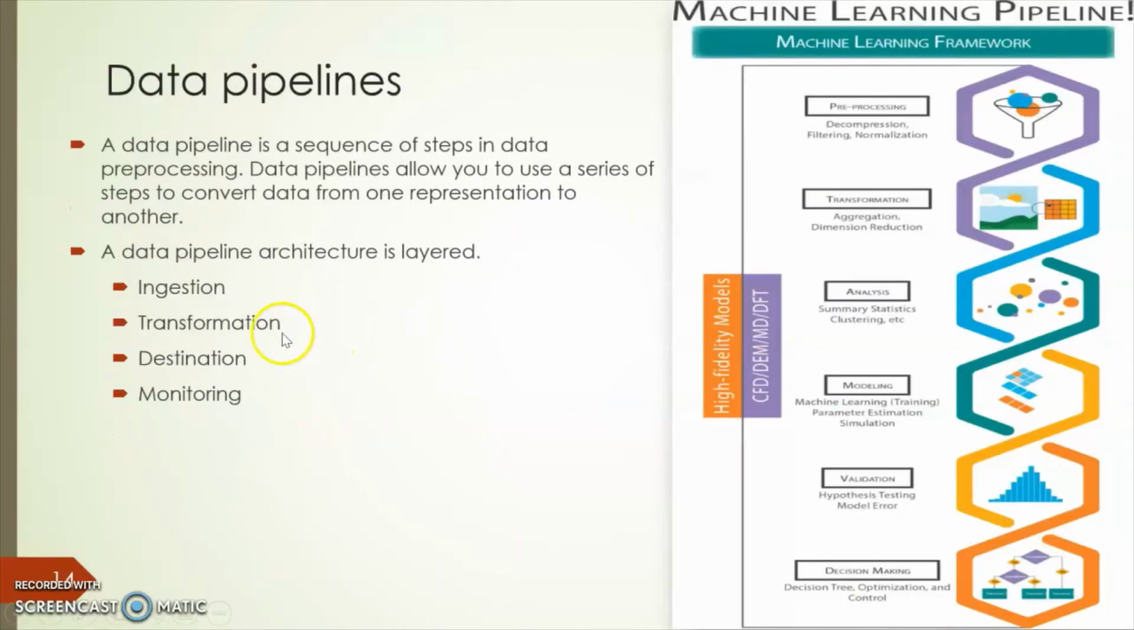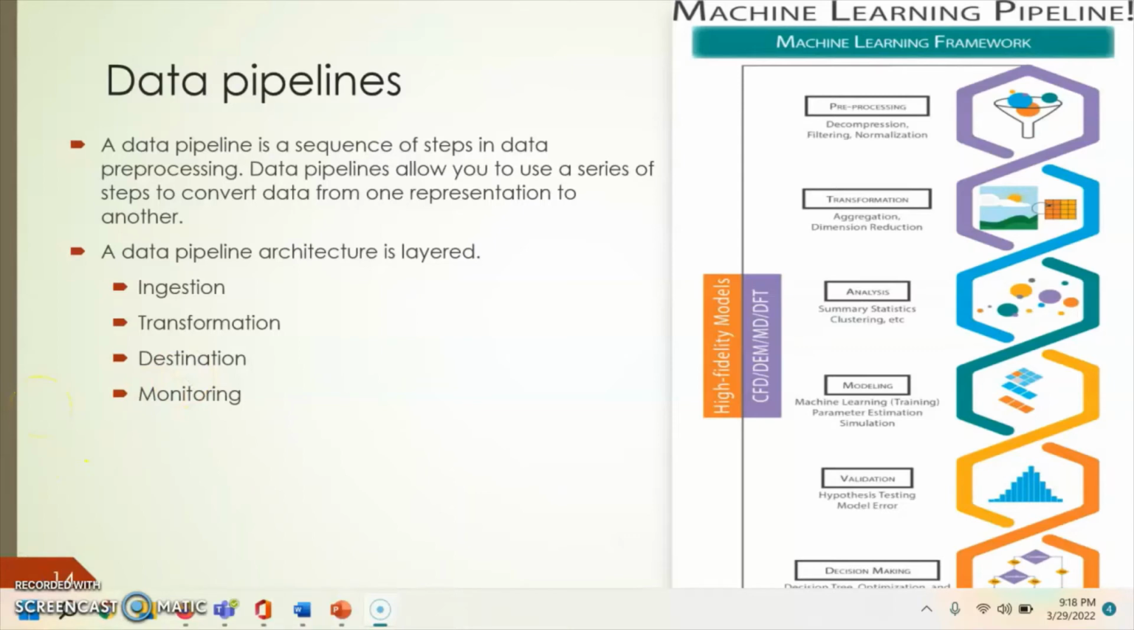Next is the data pipelines. Data pipeline is a sequence of steps in data pre-processing. When we are working on our project, sometimes we clean, sometimes we drop some columns, or delete some data, and import a lot of libraries. So I think it becomes easier when we use the data pipelines to make it more perfect and make it more readable code.